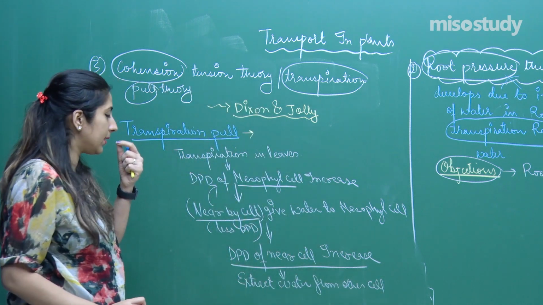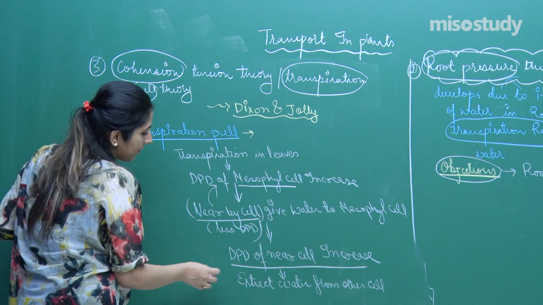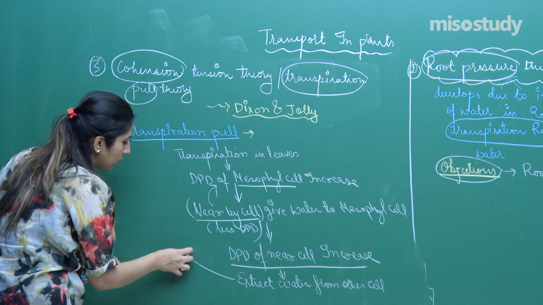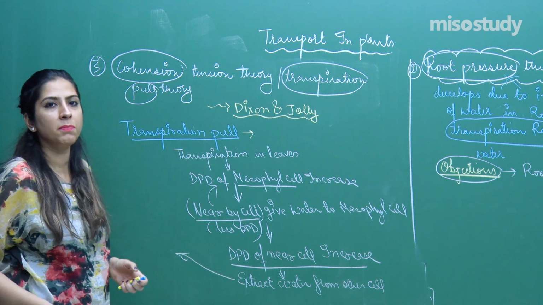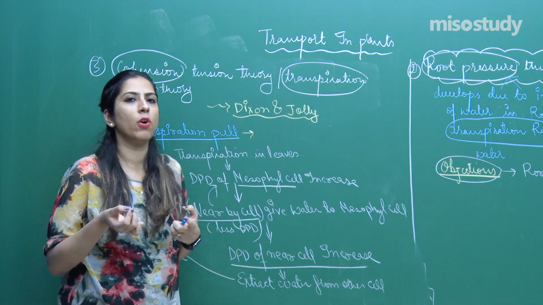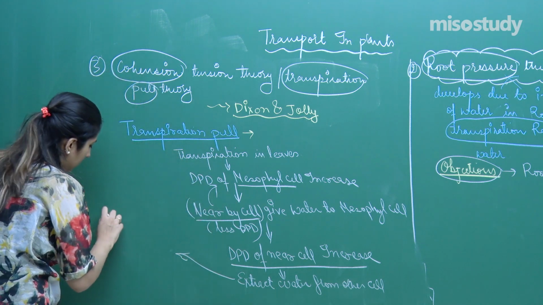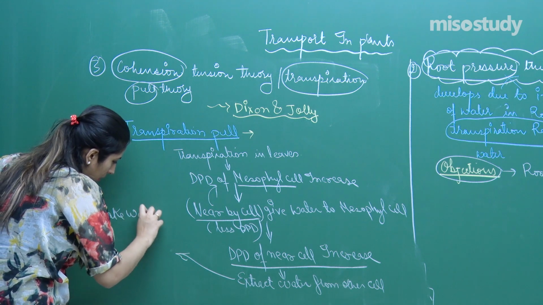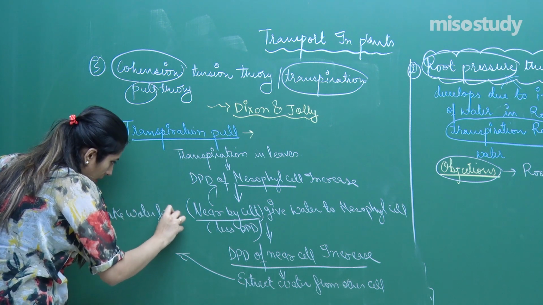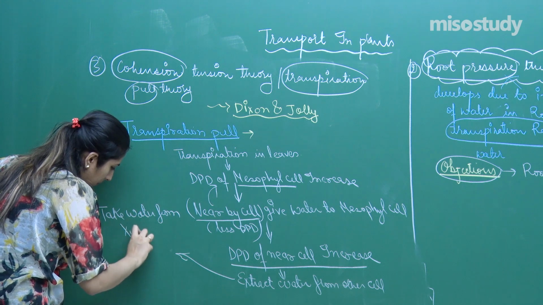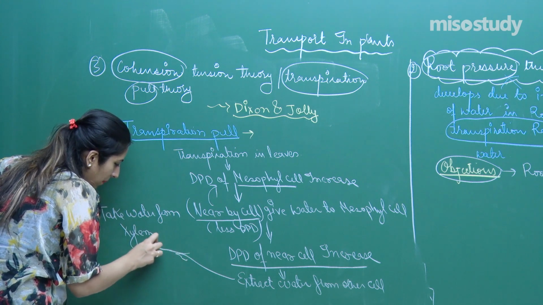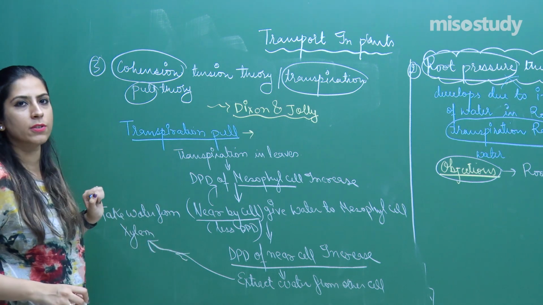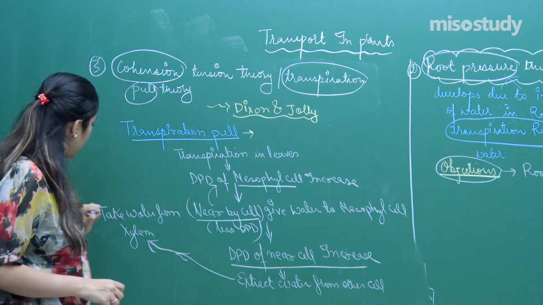Now, those other cells will tell the xylem, xylem, you are enriched with water, so do give me water. They will take the water from xylem. Now, hope you remember the exact sequence when I was talking about the apoplastic and symplastic.